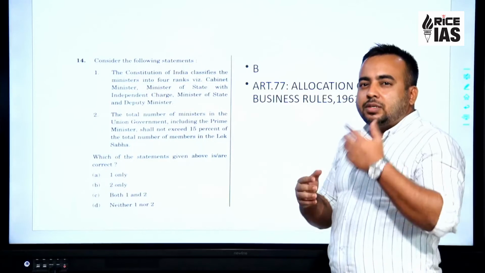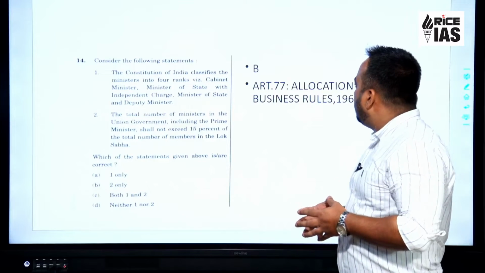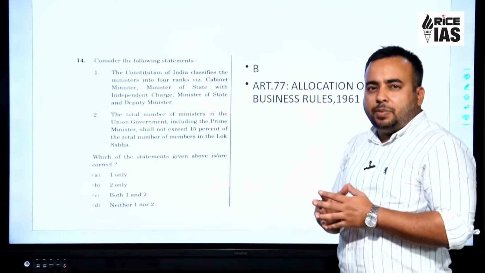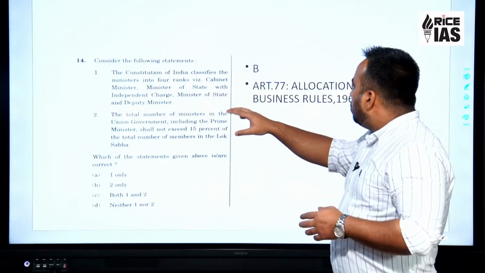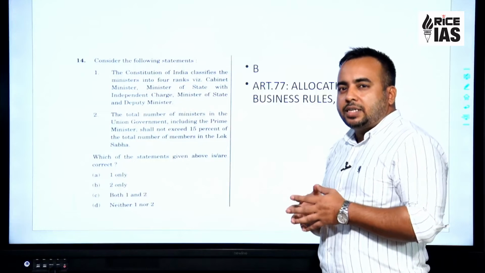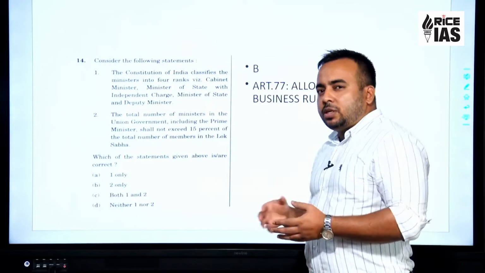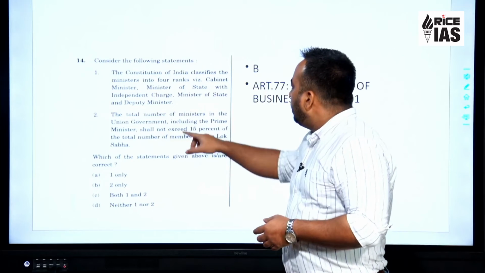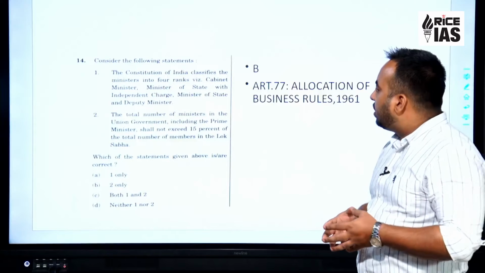In fact, Article 77 of the Indian Constitution allows the executive to come up with the rules and regulations for the allocation of business, and pursuant to that article we have the Government of India Allocation of Business Rules 1961, and therein we have the hierarchy and the classification of ministers.